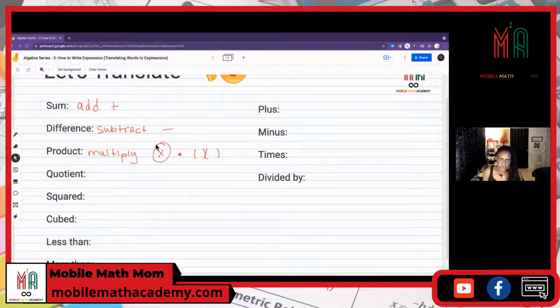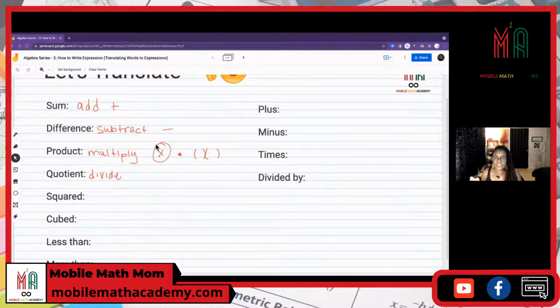All right. Quotient, that means divide. If you see something that says what is the quotient of this number and this number, that means they want the answer to a division problem. So technically, quotient is the result of a division problem.